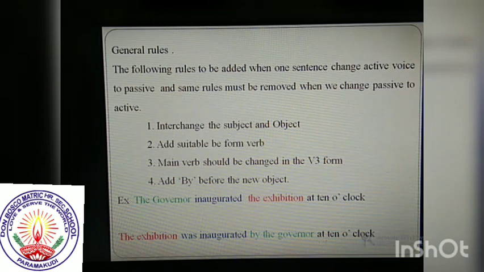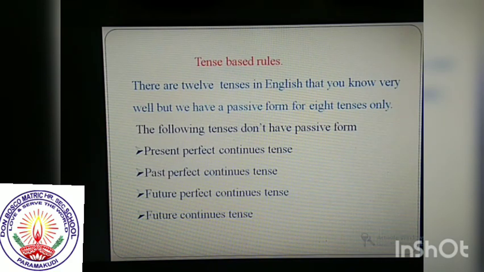Okay, my dear students, I suggest you pause the video and write down the general rules. These are very important rules and regulations. They must be copied into your grammar notebook. Okay, next I am going to explain the tense based rules.